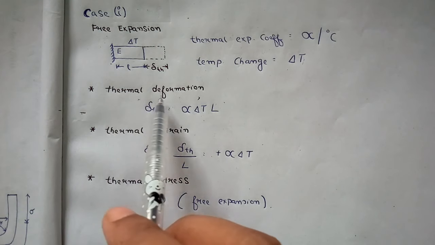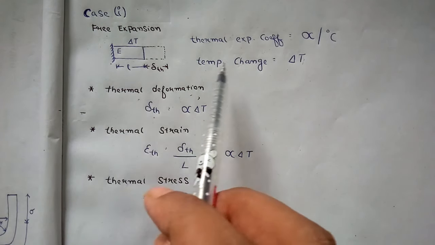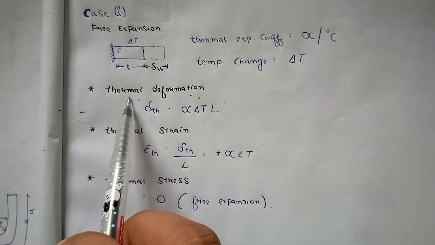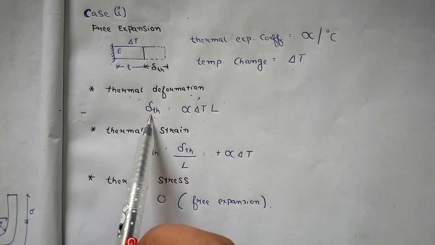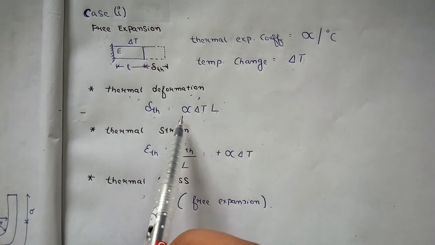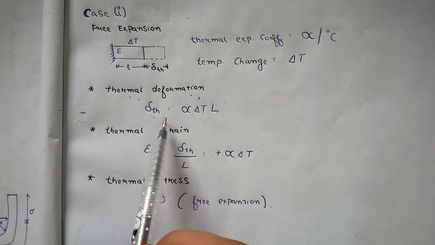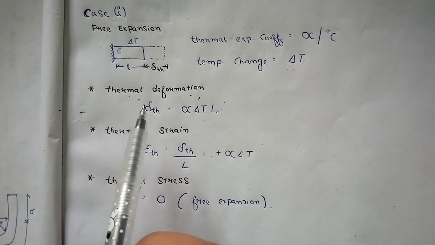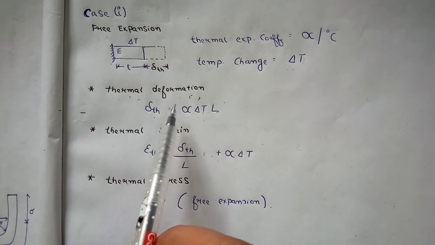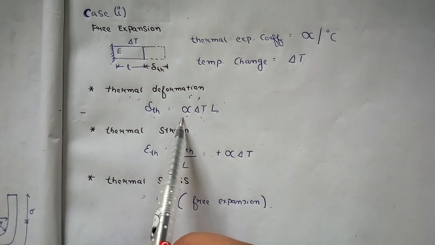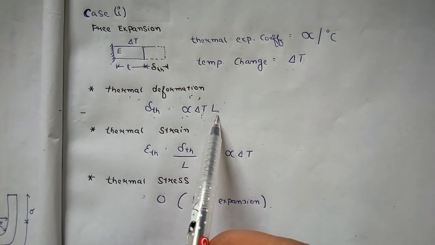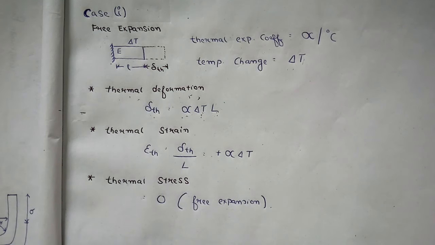Now what will be the thermal deformation of this bar when we change the temperature by delta T degree centigrade? Just remember, the thermal deformation will be given by delta Th, and it will be equal to alpha delta T into L. Please remember this formula. This is very useful in any kind of numerical questions. Here alpha is the thermal expansion coefficient, delta T is the change in temperature, and L is the original length. So please remember this formula, right?